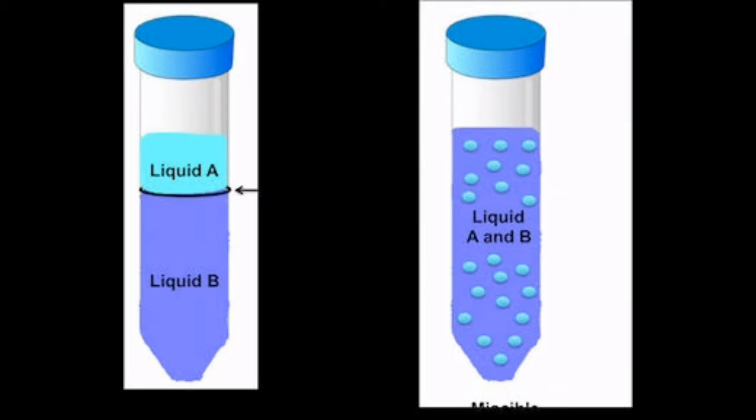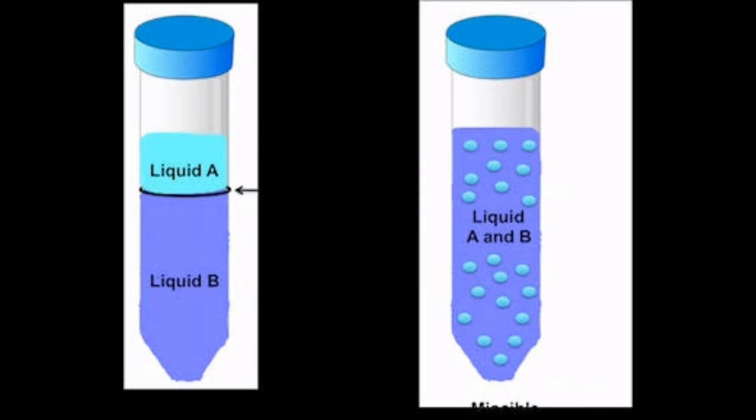You can see in the next picture, this liquid A and liquid B, it is not mixed. And in the next picture, liquid A and liquid B, droplets are formed. So that is the difference between miscible and immiscible liquids. For immiscible liquids, I can give you the example of oil and water. When you mix oil and water, they do not get mixed together, so they are called immiscible liquids.